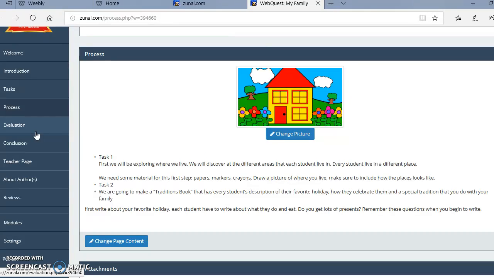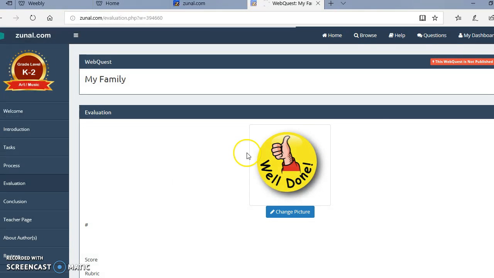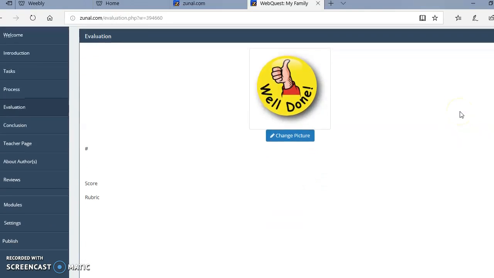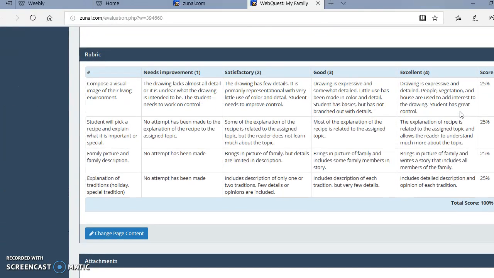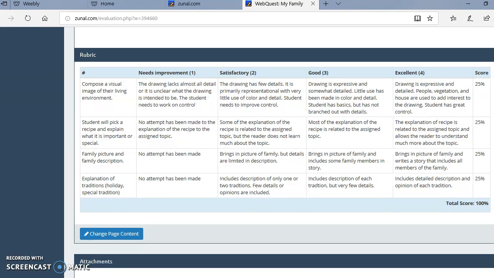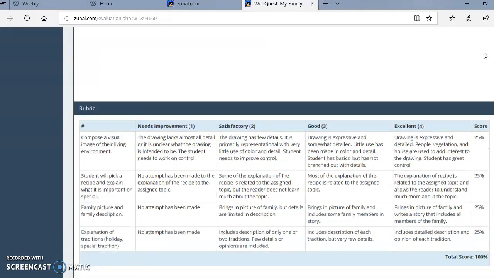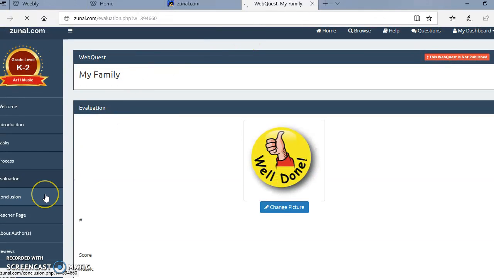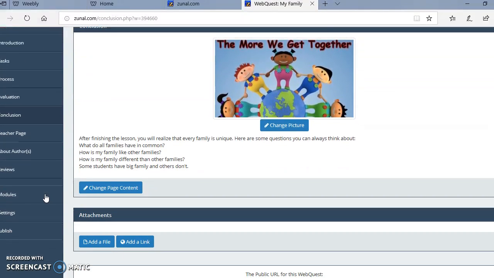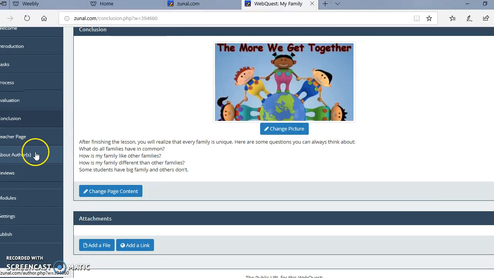And then in the evaluation, there will be a rubric at the bottom of it. It'll be 100%, and I just have to use this rubric. Basically, this is what I will use to grade their assignments and how they will score. And the conclusion will have a couple questions at the end to answer. And then, yeah, I think that's about it.